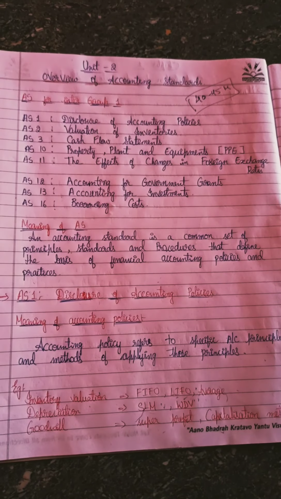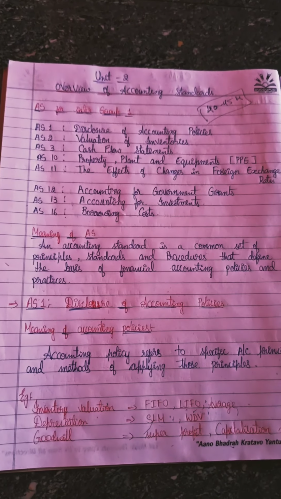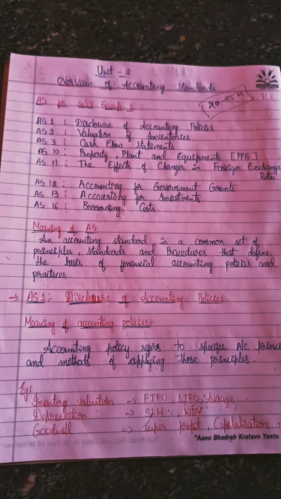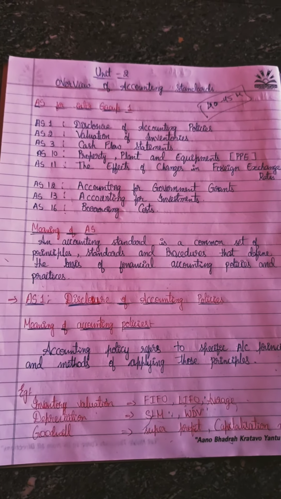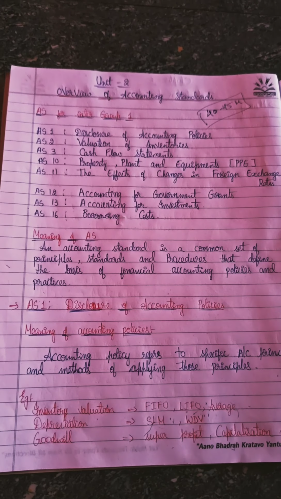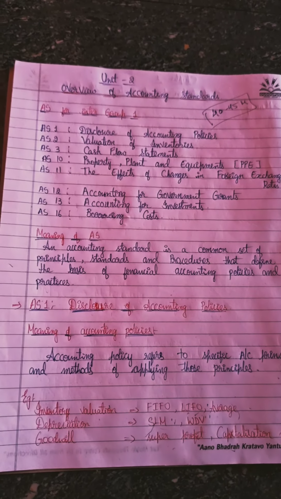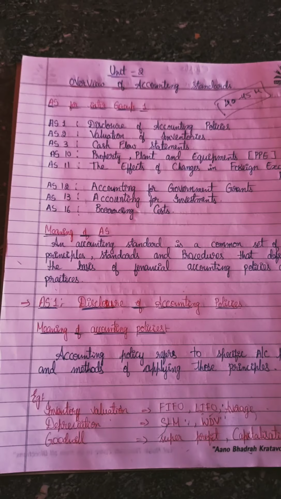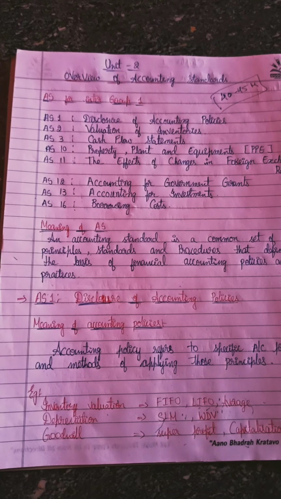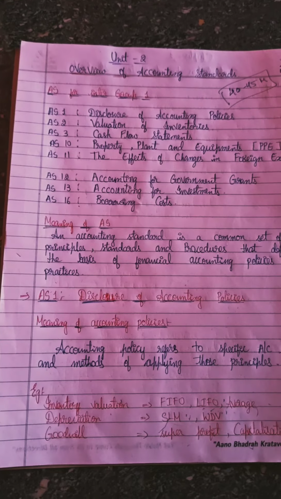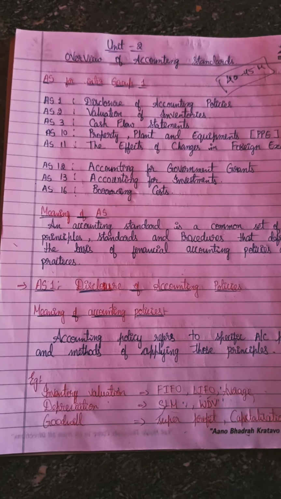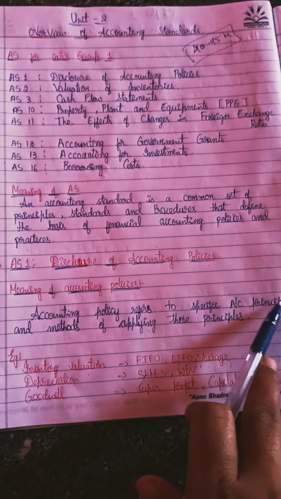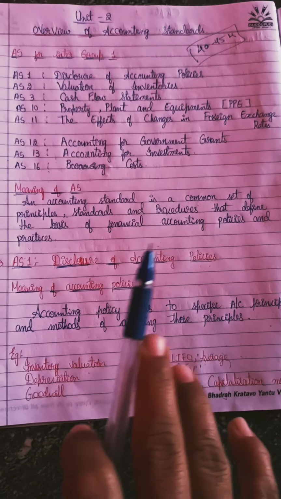Okay, that is policy. So for example, you will be selecting one policy for your organization. What will be in that policy? It will have some principles, right? Think the timing for your workforce will be from 9 to 4. That is a policy. This is your policy, right? So what are the principles? Principles means you should come at this time only. All those things are principles. So accounting policies refer to specific accounting principles and methods of applying those principles.